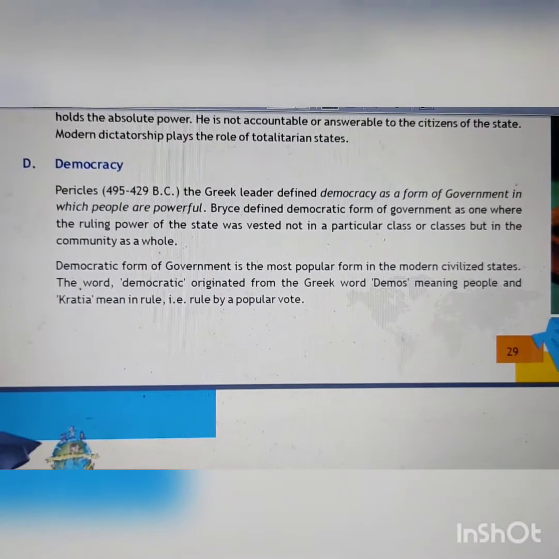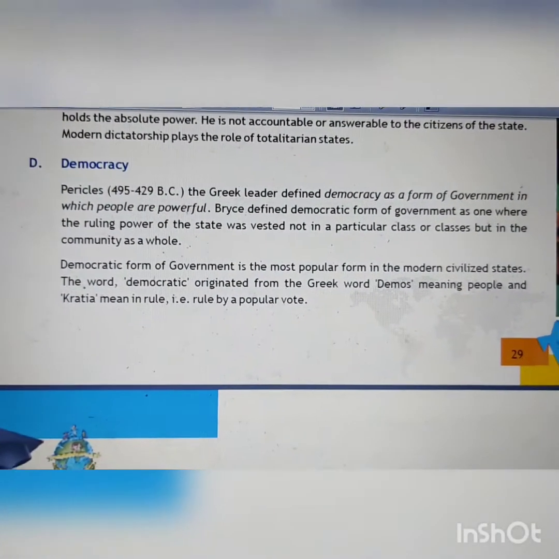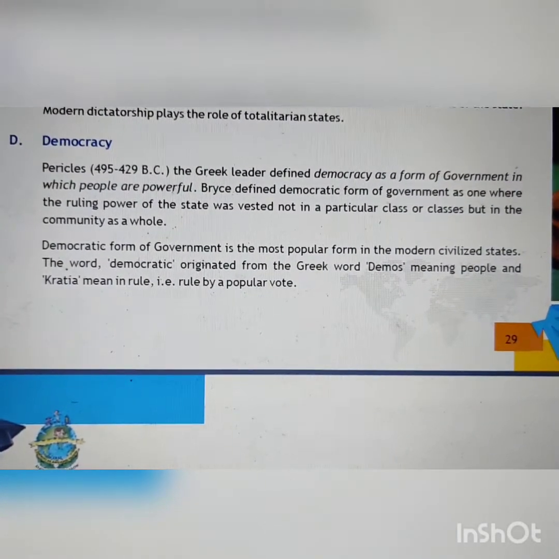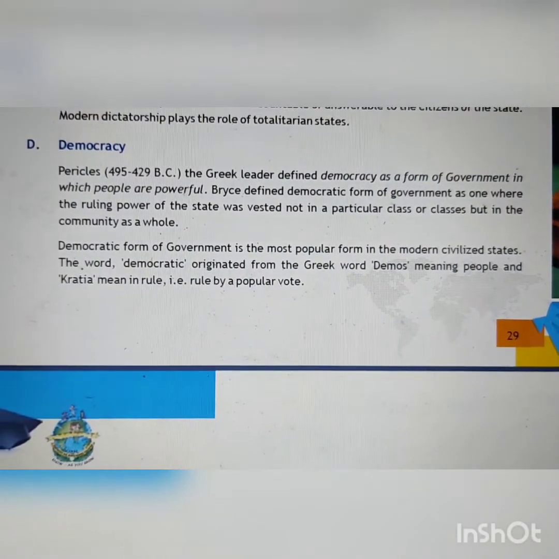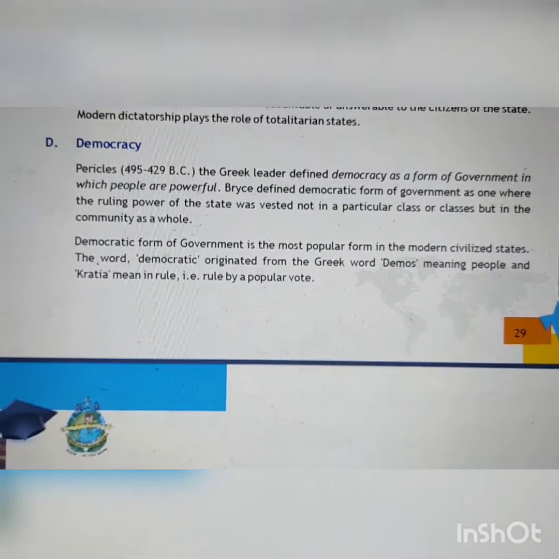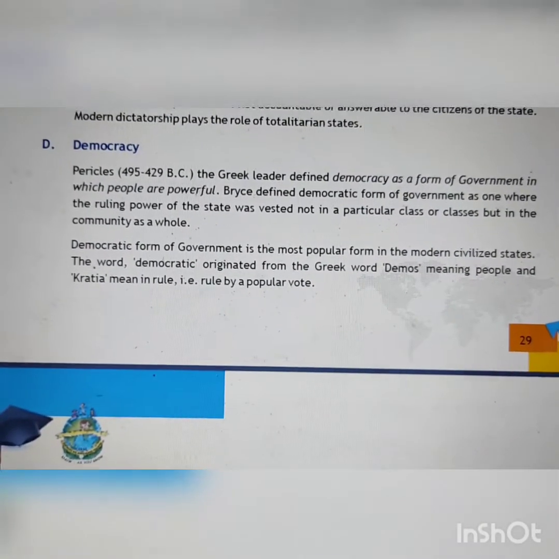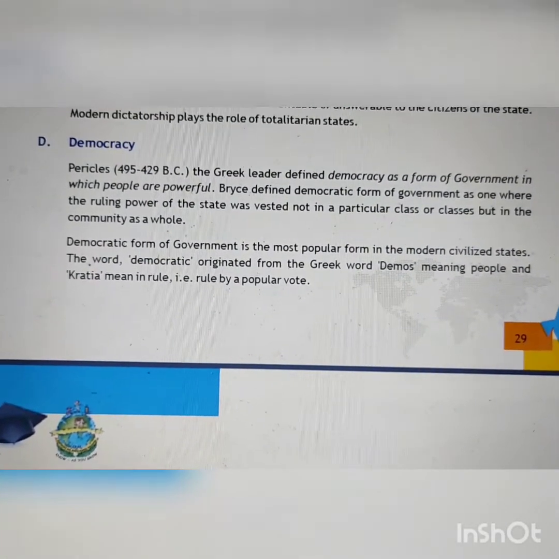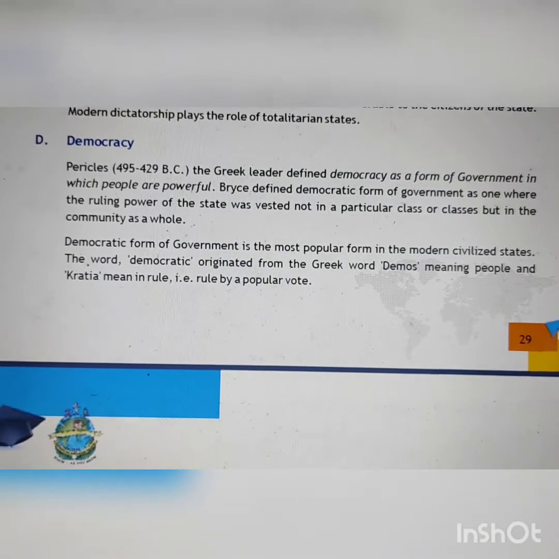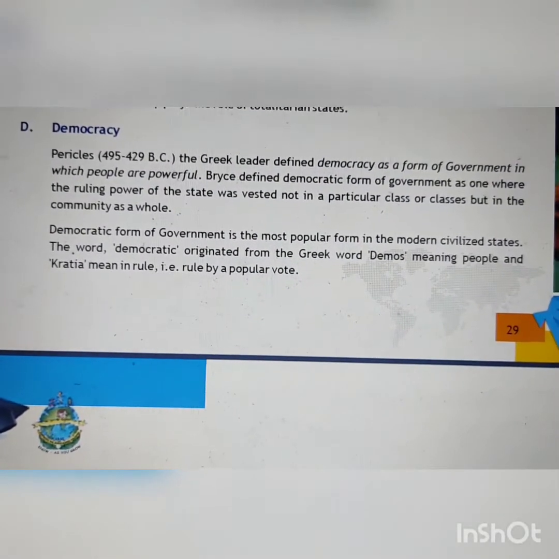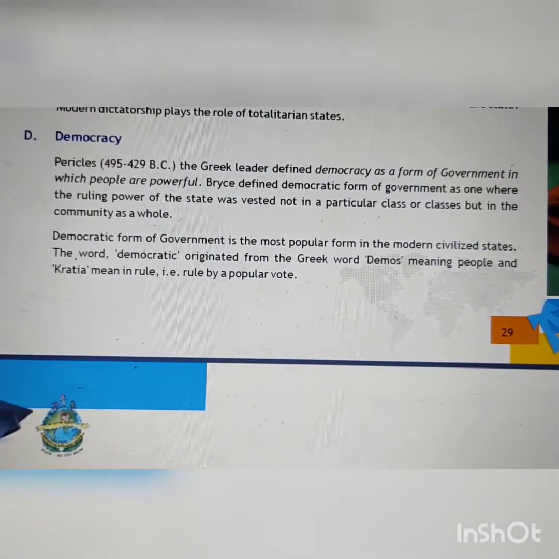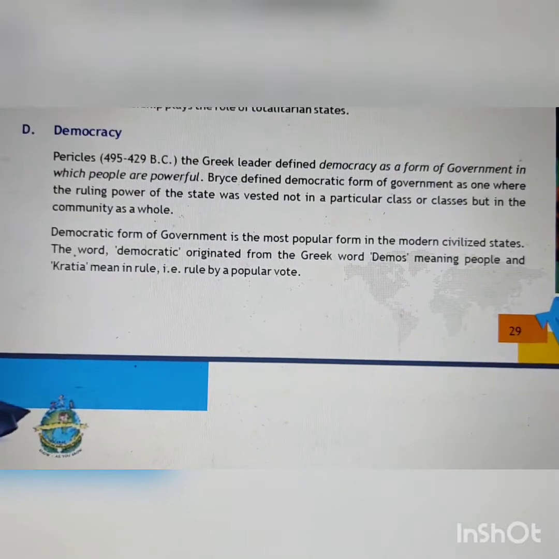Now democracy. Pericles, the Greek leader, defined democracy as a form of government in which the people are powerful. So in a monarchy, the monarch is powerful. In a dictatorship, the dictator or the ruler is the absolute person who has all the powers. So democracy is a form of government in which the citizens, or the common public, have more power than the government. Barres defined a democratic form of government as one where ruling power was vested not in a particular class but in the community as a whole.